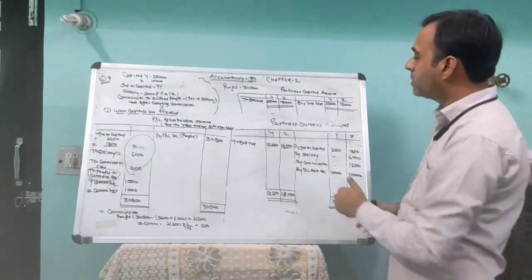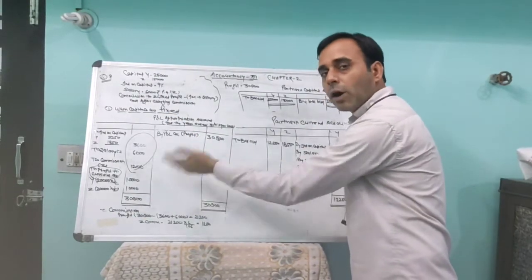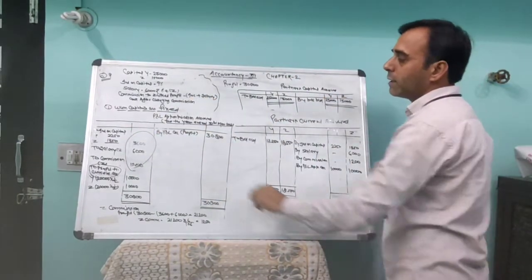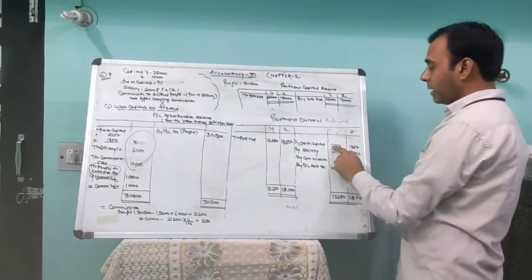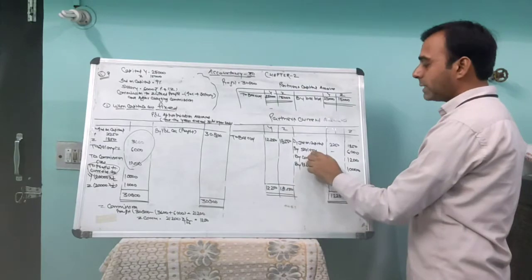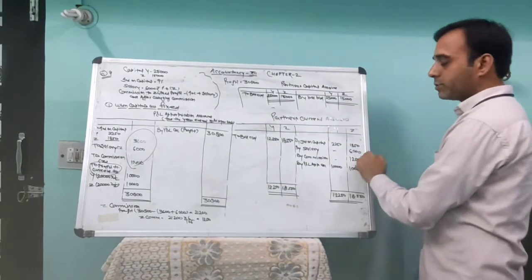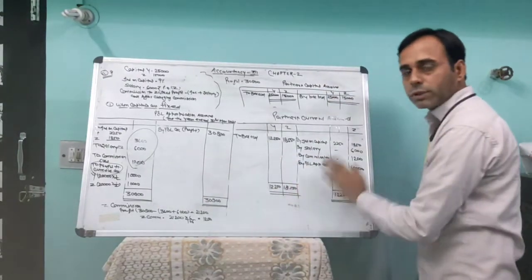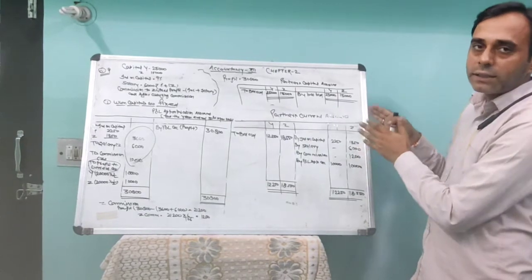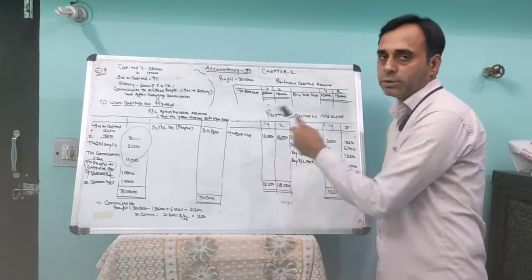Now we make another account, the partners current account. Whatever we pay to the partners will now go to the partners current account. Whatever we paid here will go to the credit side. We paid interest on capital, so by interest on capital, the amounts for Y and Z. Salary you gave to Z, by salary in the column of Z. You gave commission, by commission in the column of Z. The profit share will also go to the current account. Earlier, all these things went to the partners capital account. Now all these things come to the current account. If drawings and interest on drawings are given, those will also come to the debit side.